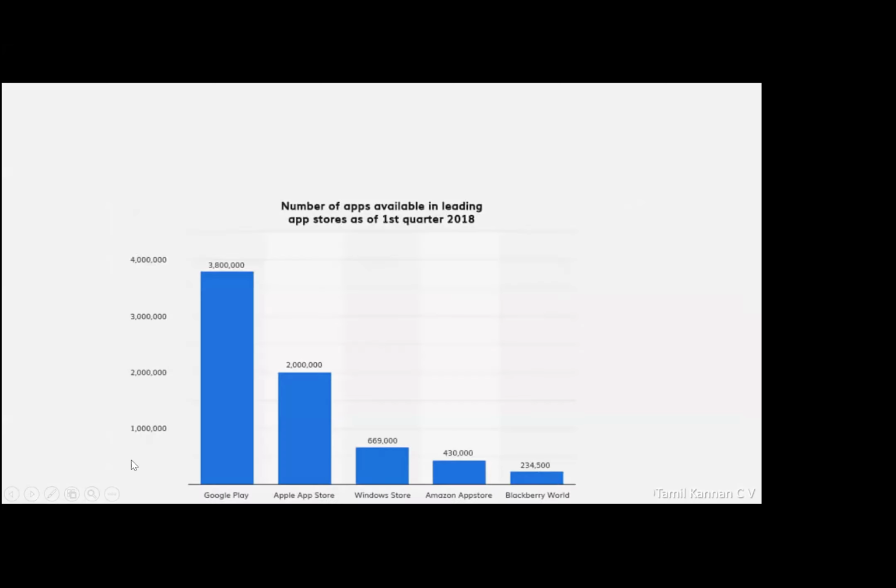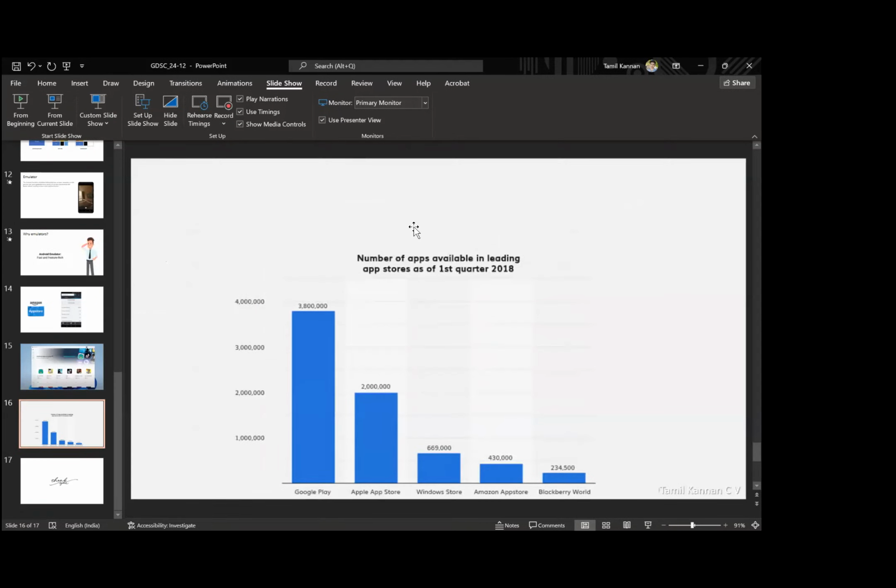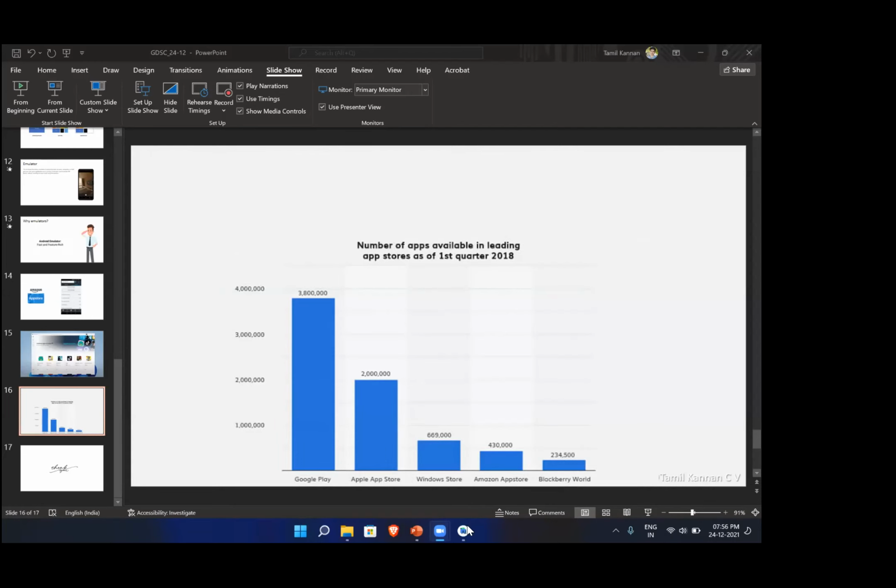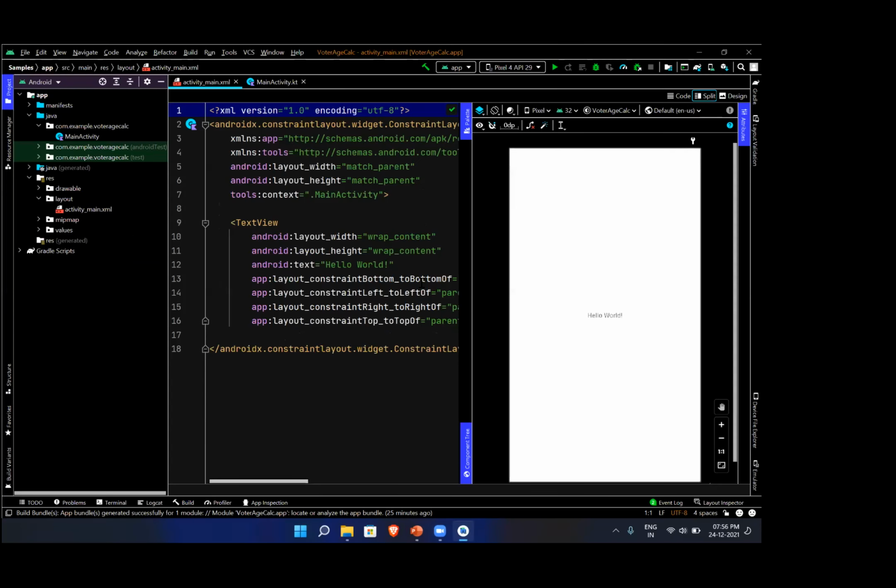So before ending, let me show you a simple way to build your application. Let me share the screen. Give me a minute. The screen is visible. Let me show you this simple Android application. This is a very, very simple Hello World application. It simply shows Hello World. It does nothing. This is a very simple Android application.